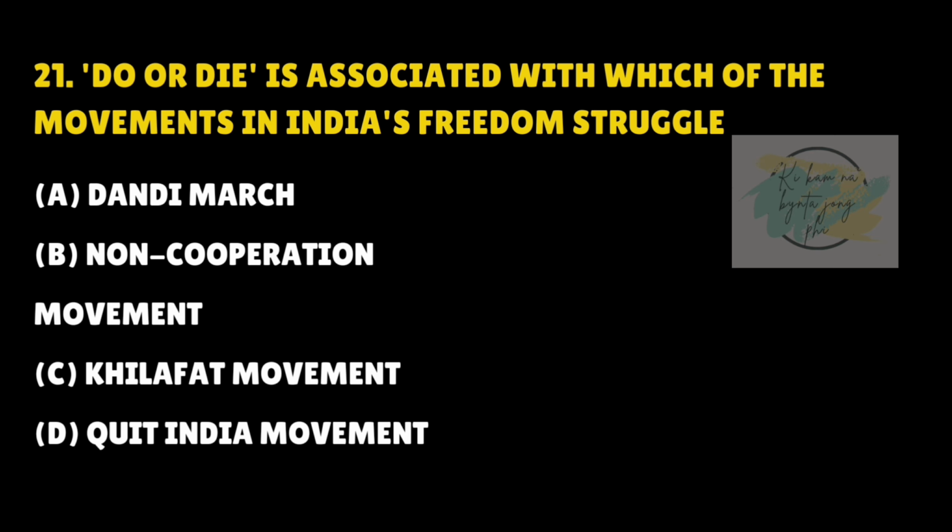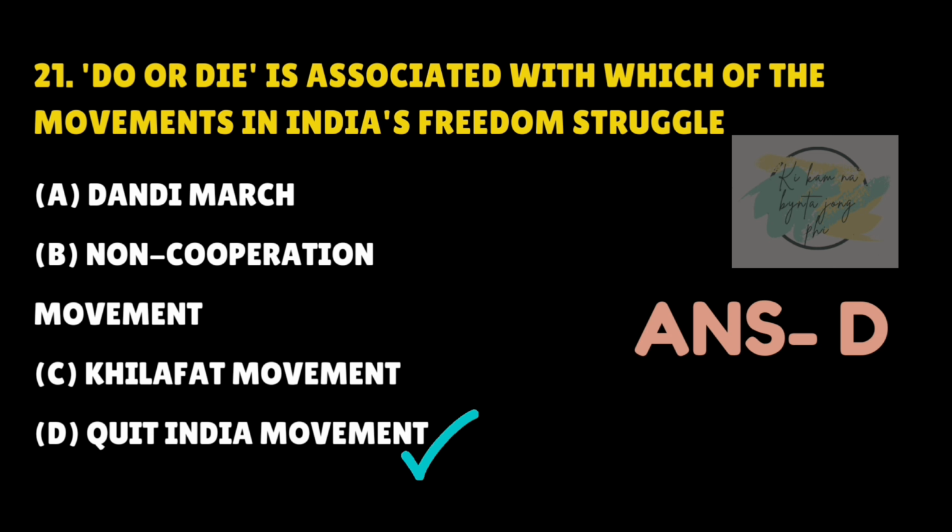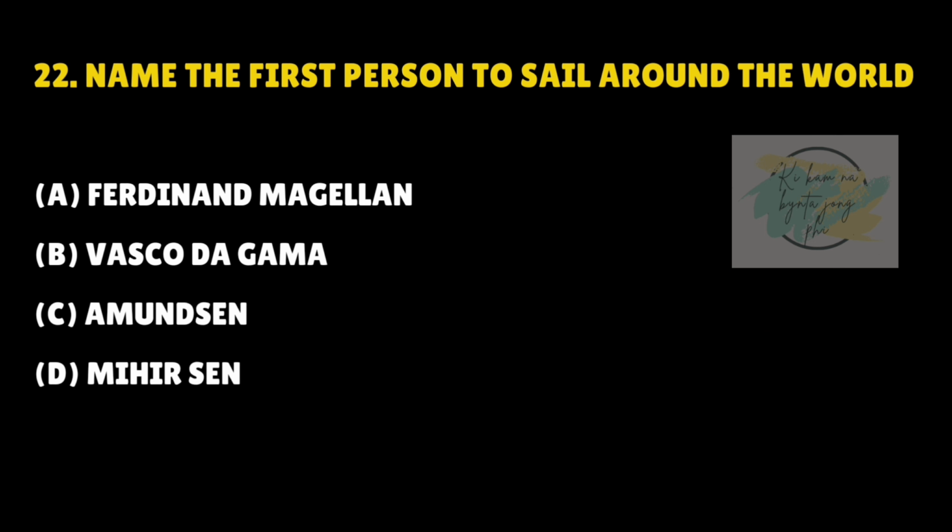Do or die is associated with which of the movements in India's freedom struggle? Answer is D. Quit India movement. Name the first person to sail around the world. Answer is A. Ferdinand Magellan.